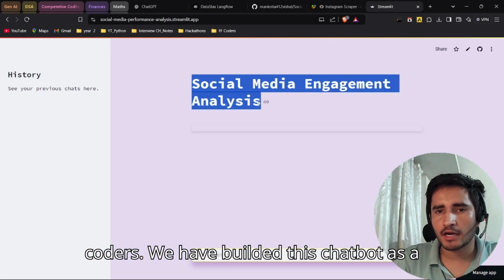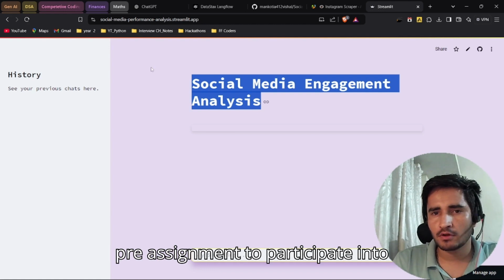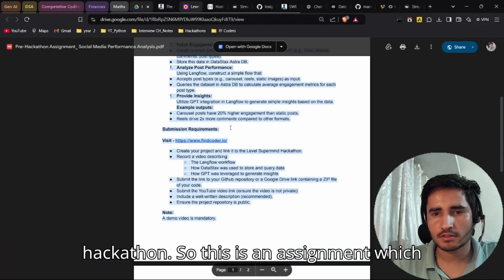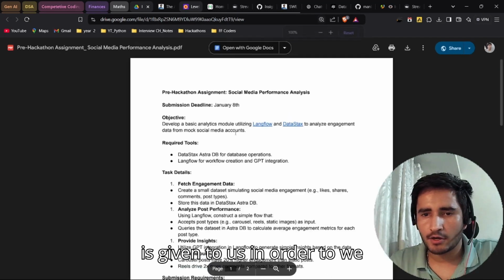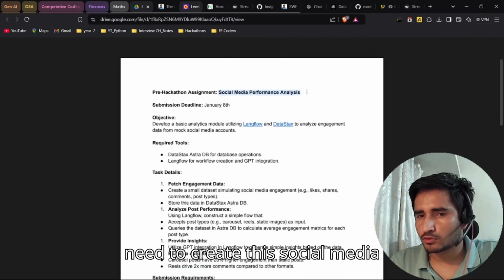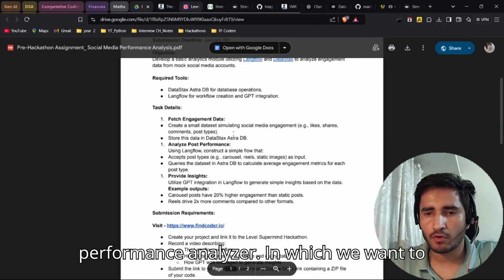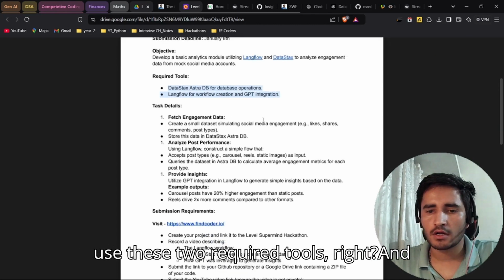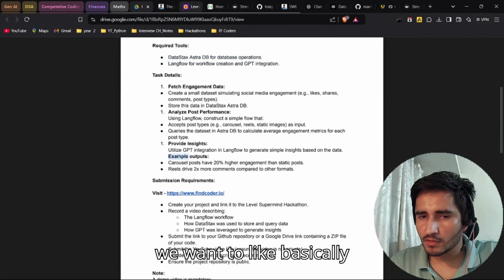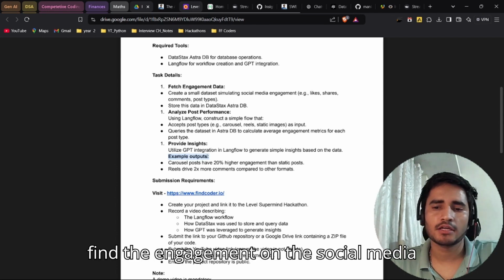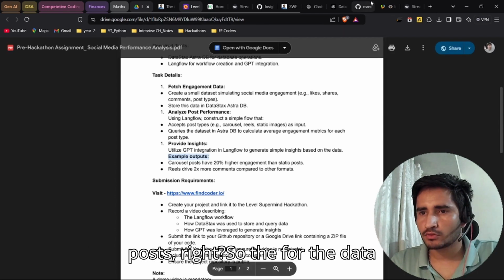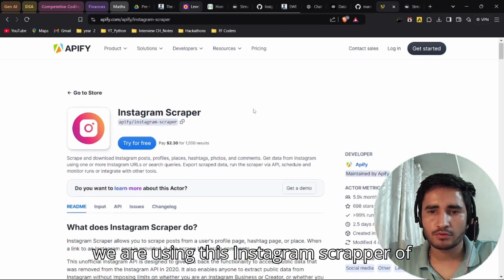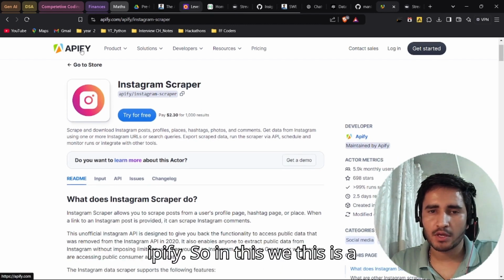We have built this chatbot as a pre-assignment to participate in the hackathon. This assignment asks us to create a social media performance analyzer using two required tools, and we want to find the engagement on social media posts. For the data, we are using this Instagram scraper API.